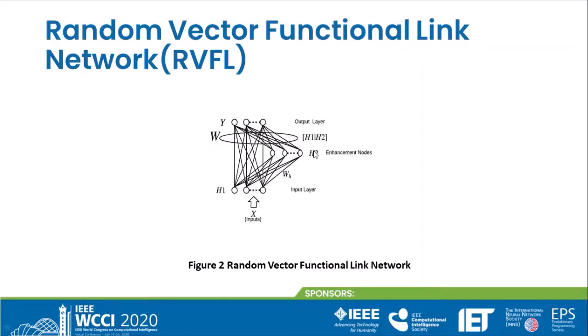This H2 layer is generated by multiplying the randomly initialized weights and H1. After that, these H1 and H2 layers are concatenated and output layer weights W are computed using pseudo-inverse. This is the sample figure of RVFL.